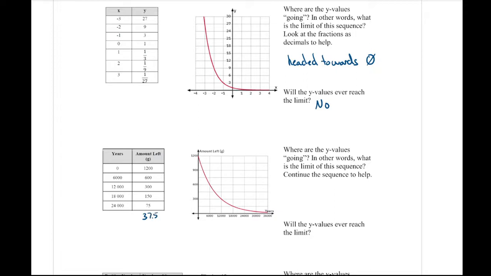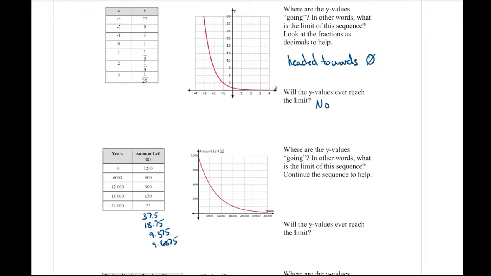For our next one, we continue to divide by 2. We get 18.75. Divide that by 2, we get 9.375. Divide that by 2, we get 4.6875, and so on.